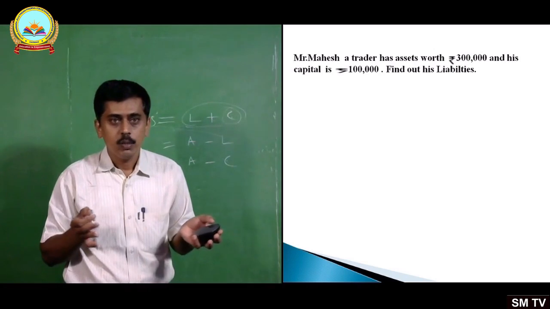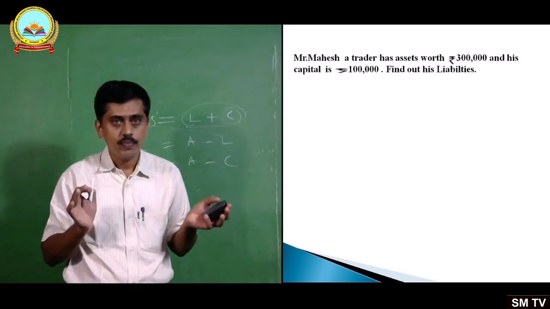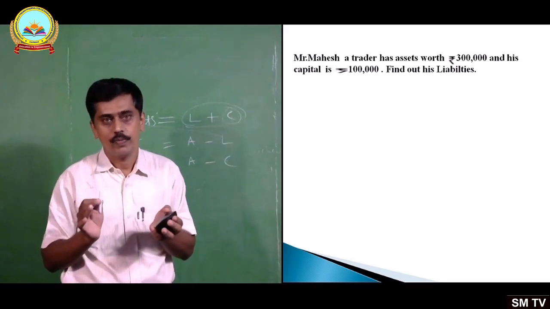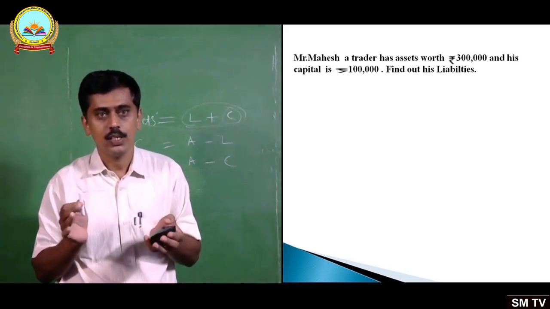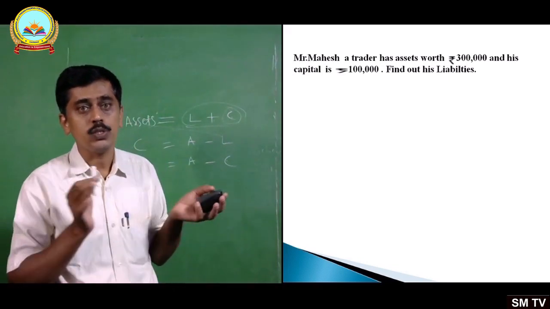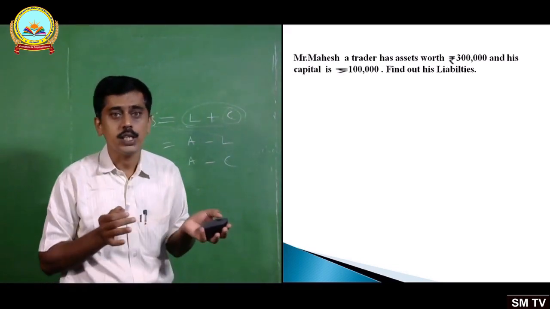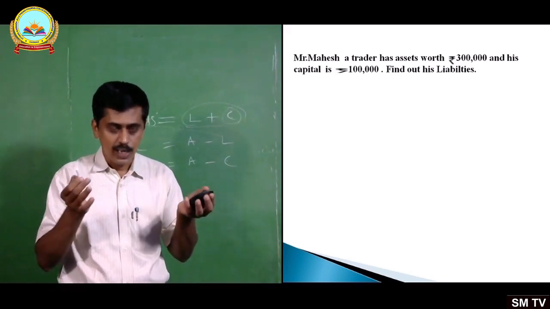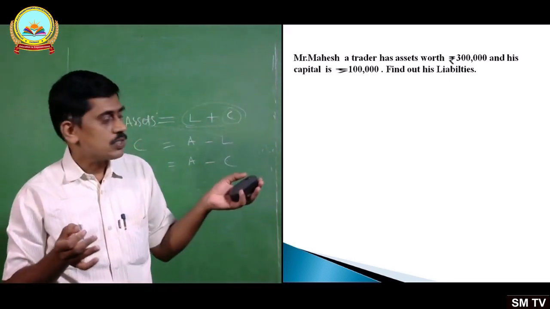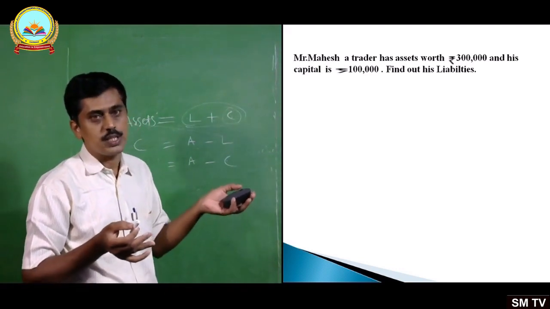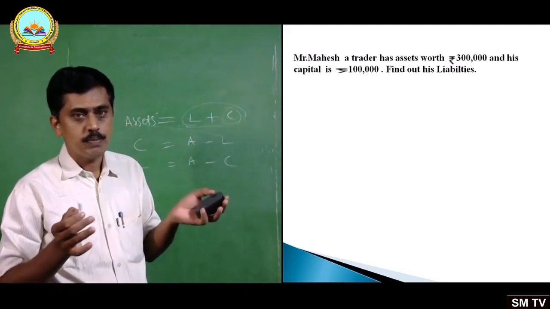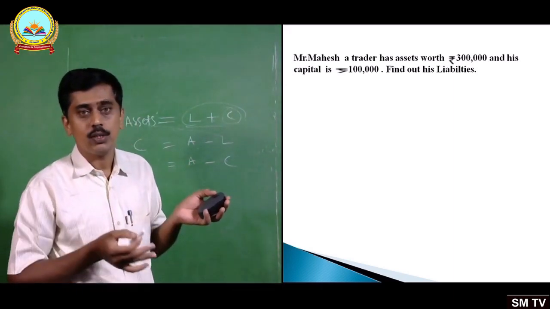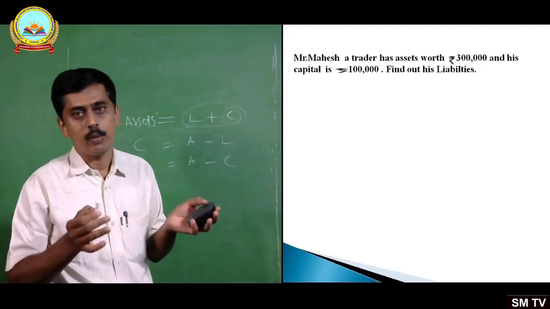Again note it down. Mr. Mahesh, a trader, has assets worth rupees 3 lakhs, and his capital is rupees 1 lakh. Find out his liabilities. What has been given here? Assets 3 lakhs given. You can see that. Capital how much? 1 lakh. And you are asked to find out his liabilities.